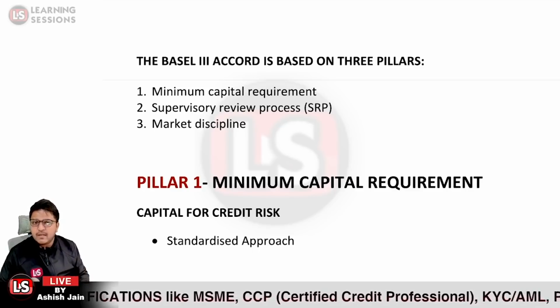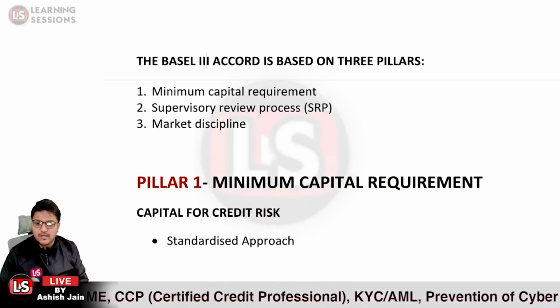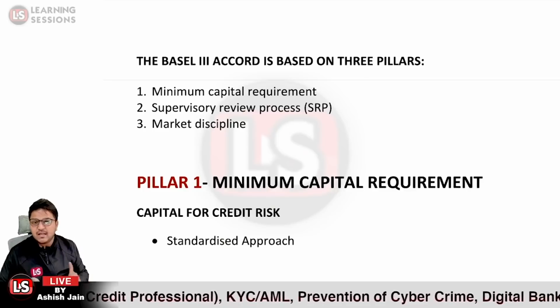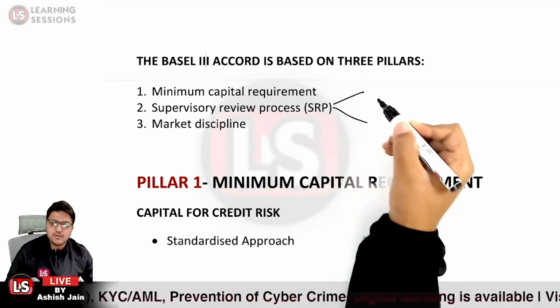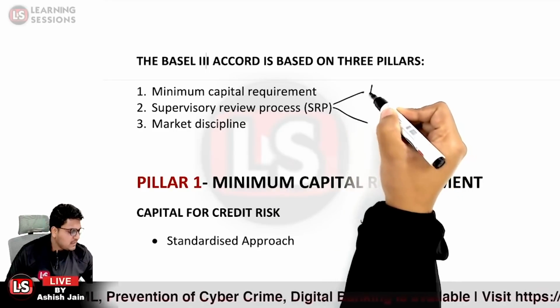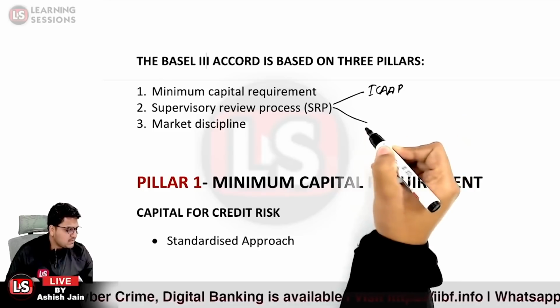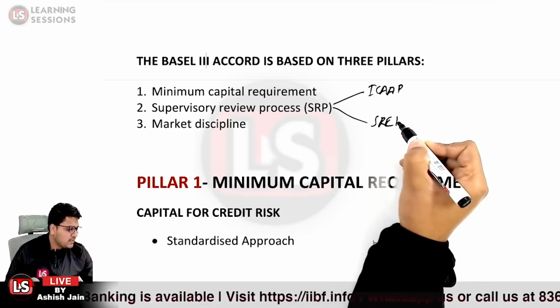Okay, and the second pillar, it is the supervisory review process. It is basically consisting of two components. One, it is ICAAP, internal capital adequacy assessment process, and the second one, it is SREP, that is supervisory review and evaluation process.